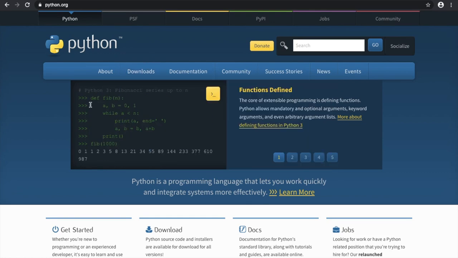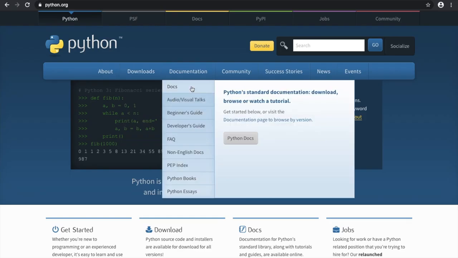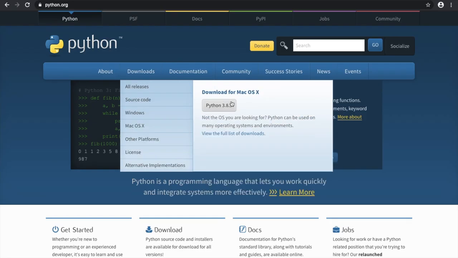To download the latest version of Python, we will just have to go to the Downloads tab here and click on this button right here. This button specifies the version of Python, which is the latest version available in the market, and it will automatically detect your system and provide you the package according to that. So let's go ahead and download the latest version of Python.